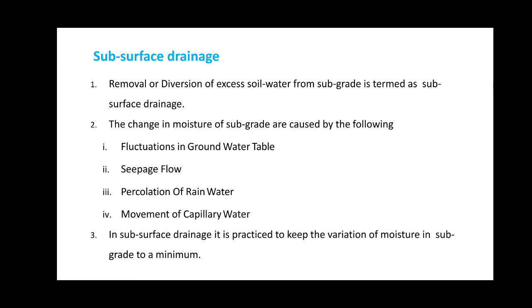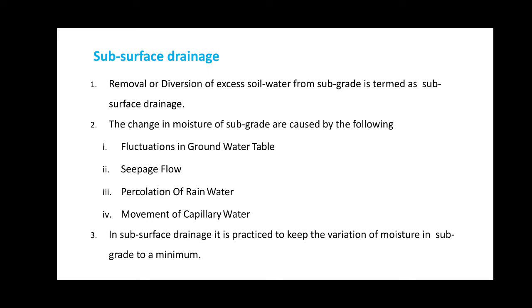Now the subsurface drainage. Subsurface drainage is an attempt to keep the variation of the moisture in the subgrade soil to a minimum level.